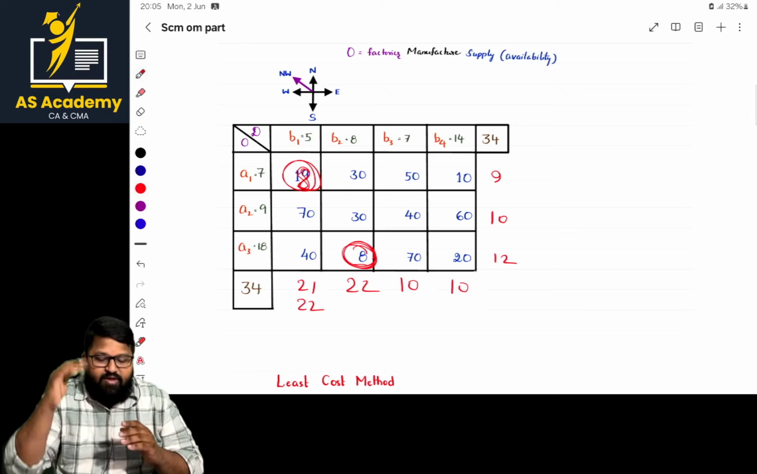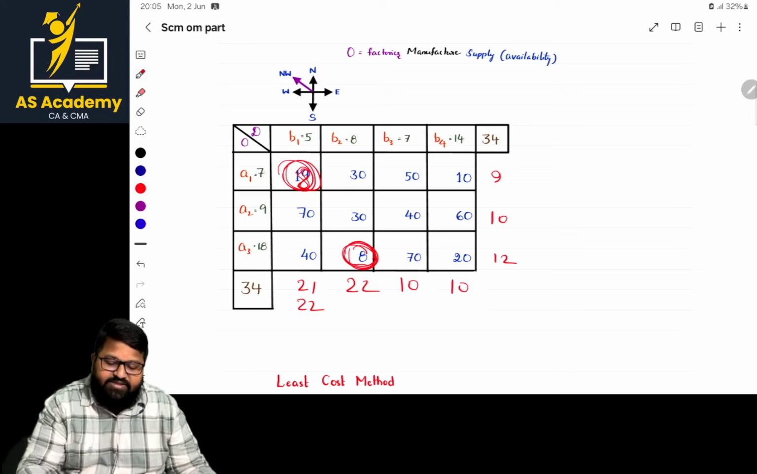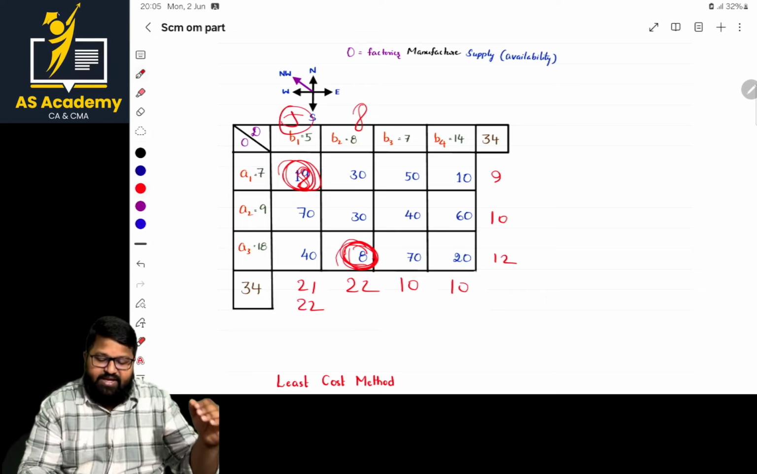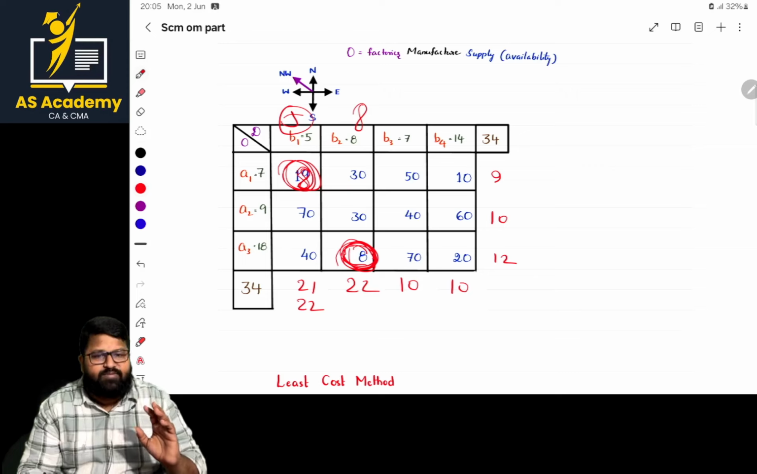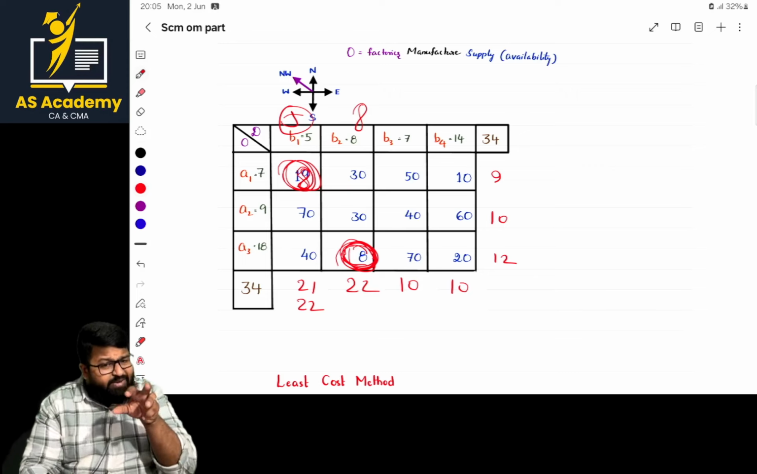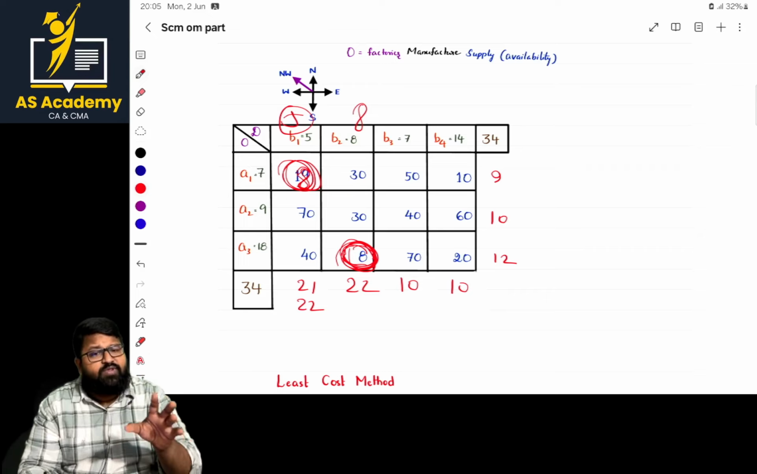Am I clear, ma'am? Sir, here it is 8 and here it is 8. For here, what is the allocation, ma'am? 8 is the allocation, and here 5 is the allocation. So which is the highest? 8. This 8 is the highest. Then go with that number. Am I clear with that point, ma'am? So there can be tie-up points. Be sure with these tie-up points.